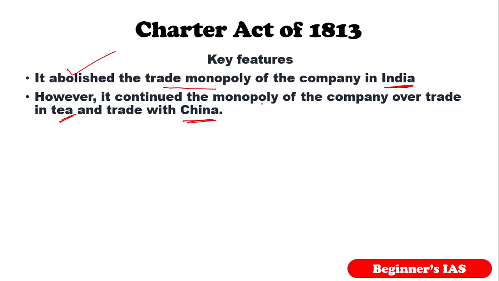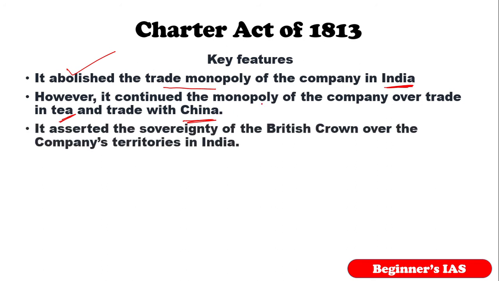And also it asserted the sovereignty of the British Crown over the company's territories in India. Sovereignty is nothing but supreme authority. Okay, so kindly remember, sovereignty is nothing but supreme authority. The supreme authority was given to the British Crown over the company's territory in India.